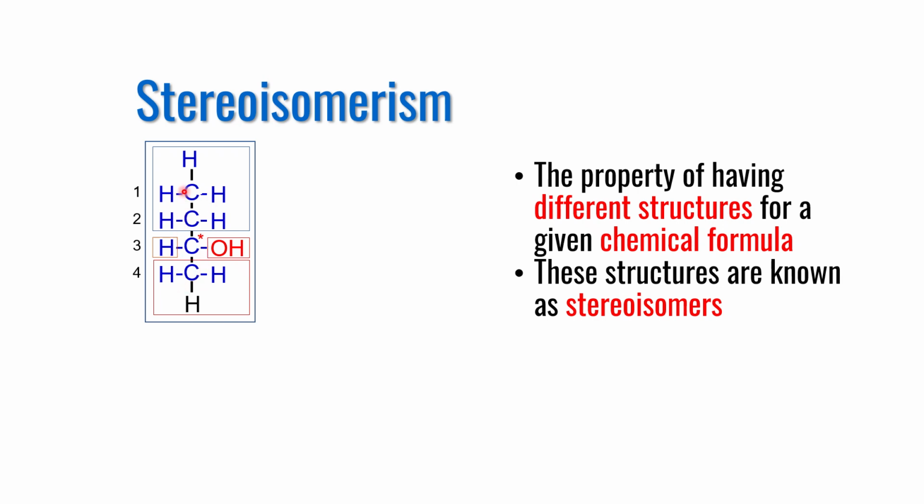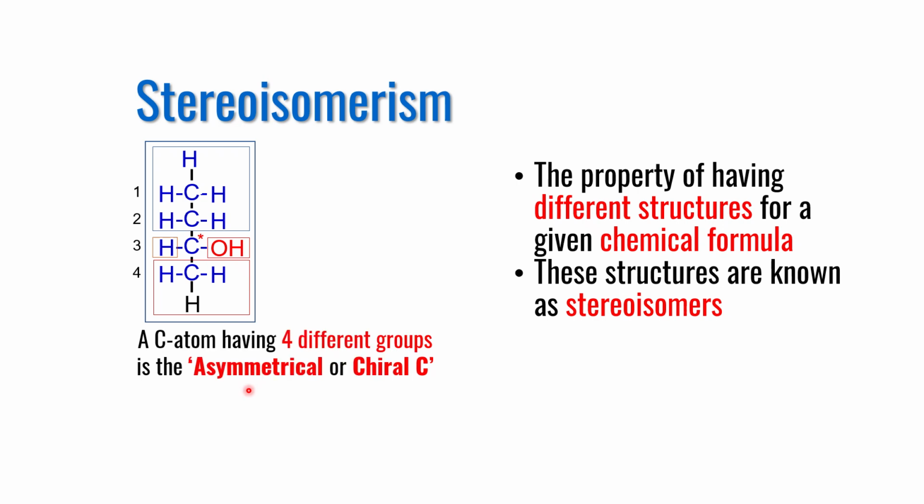Such a carbon atom is called a symmetrical or achiral carbon atom, and such carbon atoms are not going to form alternative structures. On the other hand, if you look at carbon number 3, it has 4 different groups attached to it. First group is an ethyl group, second is a methyl group, third is hydrogen, and fourth is an OH group. A carbon atom attached to 4 different groups is known as an asymmetrical or chiral carbon atom.